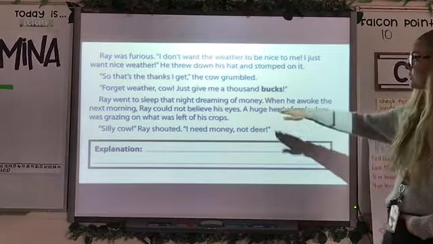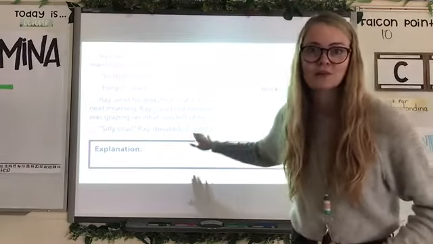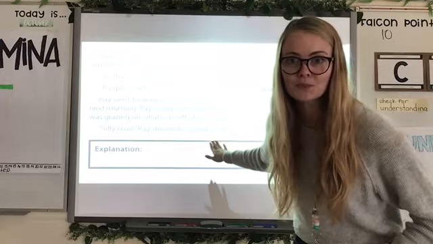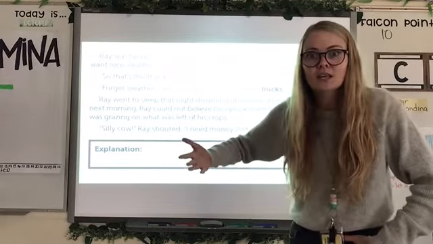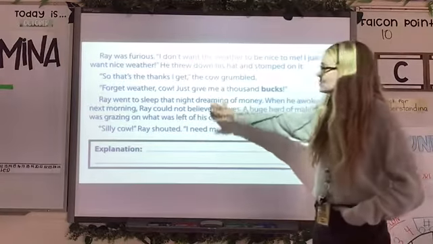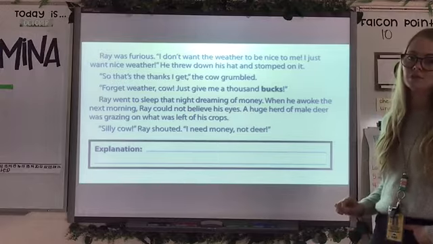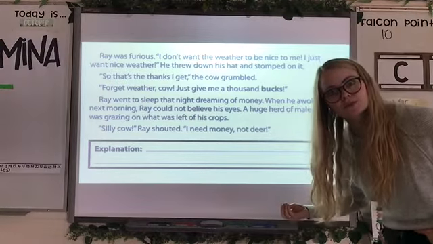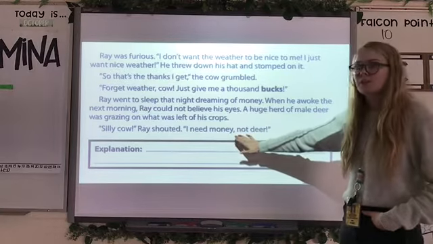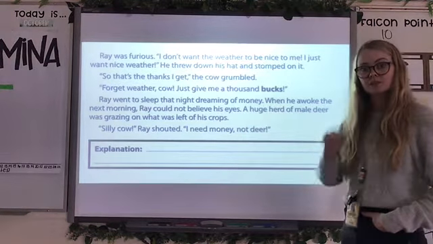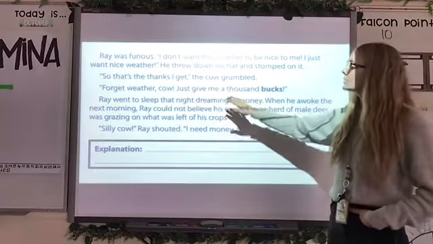So this wish for $1,000 bucks, what did the farmer mean by that? Did he want 1,000 male deer grazing on what was left of his crops? No, he didn't want 1,000 male deer, he wanted $1,000. But the cow took this very literally and gave him 1,000 male deer, which then ate all his crops. So the literal meaning of this is he got 1,000 male deer, because a buck is a male deer. But the non-literal meaning, or the unexpected meaning of this, is the farmer was wanting $1,000.